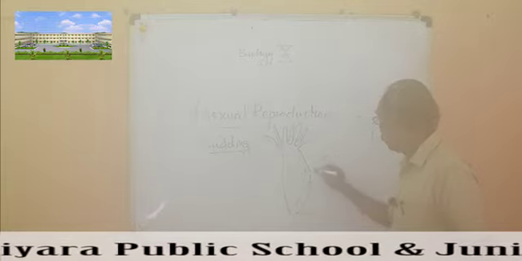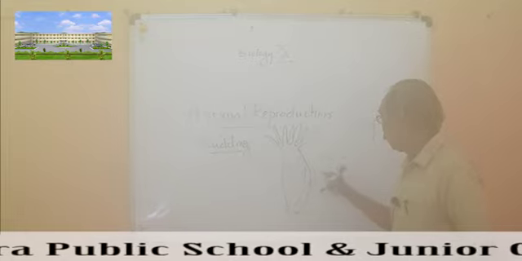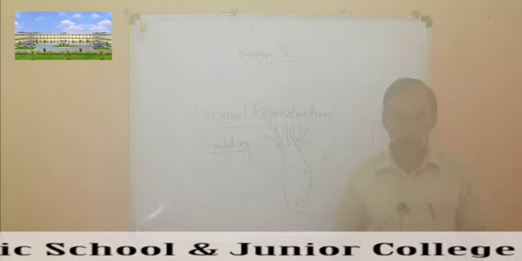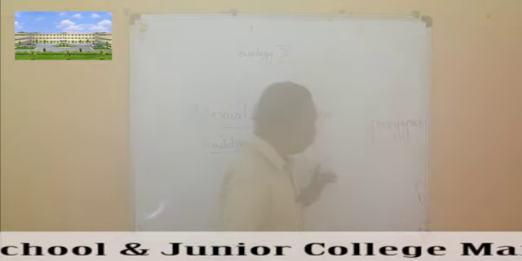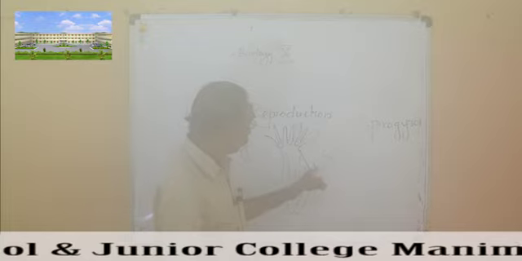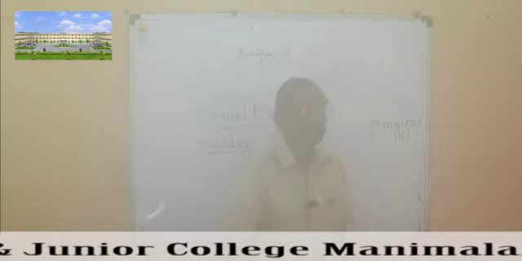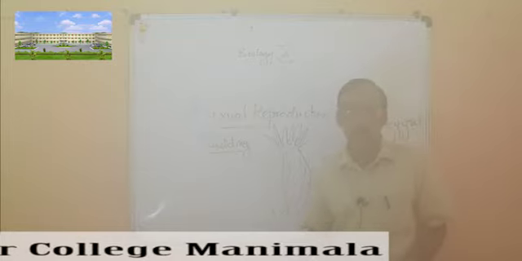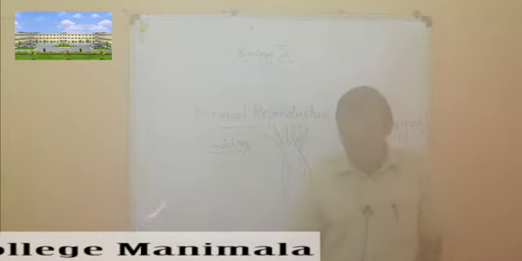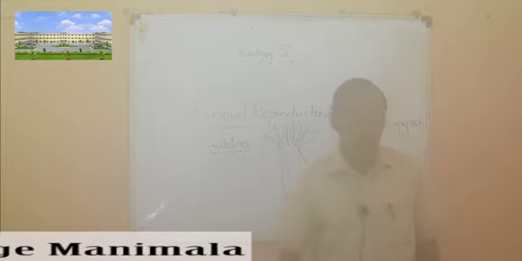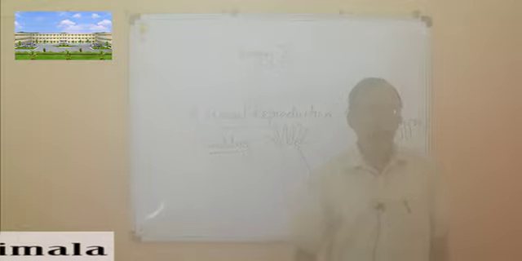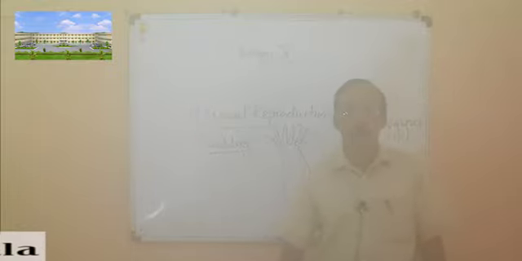You can see that when the bud becomes bigger and bigger, it will cut off and get separated from the parent, and this can grow into a complete organism. So this is called budding. Buds are produced, and they get separated and grow into separate organisms. So these are the different methods of asexual reproduction that take place in animals.